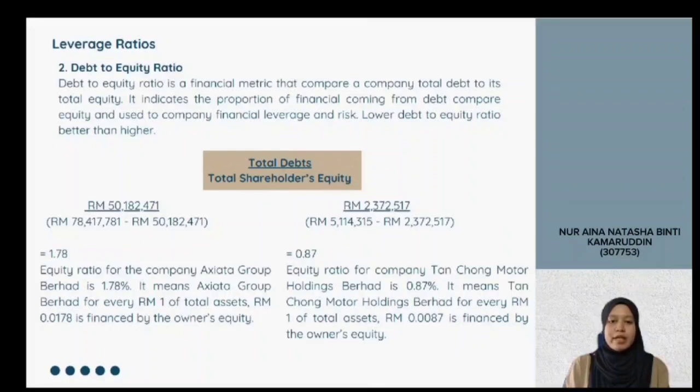Equity ratio for company Axiata Group Berhad is 1.78%. It means Axiata Group Berhad, for every RM1 of total assets, RM0.0178 is financed by the owner's equity. Equity ratio for company Tanjong Motor Holdings Berhad is 0.87%. It means Tanjong Motor Holdings Berhad, for every RM1 of total assets, RM0.0087 is financed by the owner's equity.